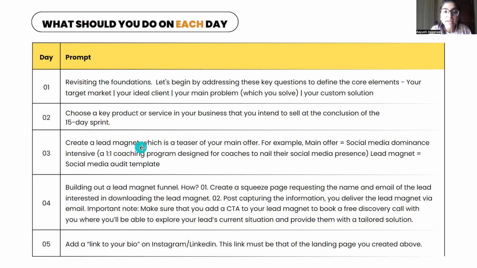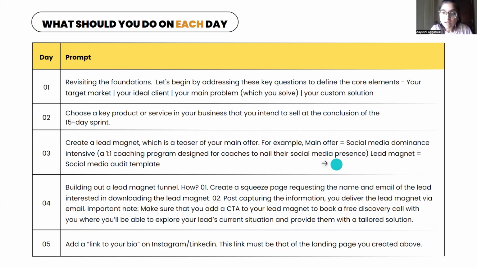On the third day, you are creating a lead magnet, which is a teaser of your main offer, as I just said. For example, your main offer is, let's say, Social Media Dominance Intensive, a one-on-one coaching program designed for coaches to nail their social media presence. So what will be your lead magnet? A social media audit template, right?